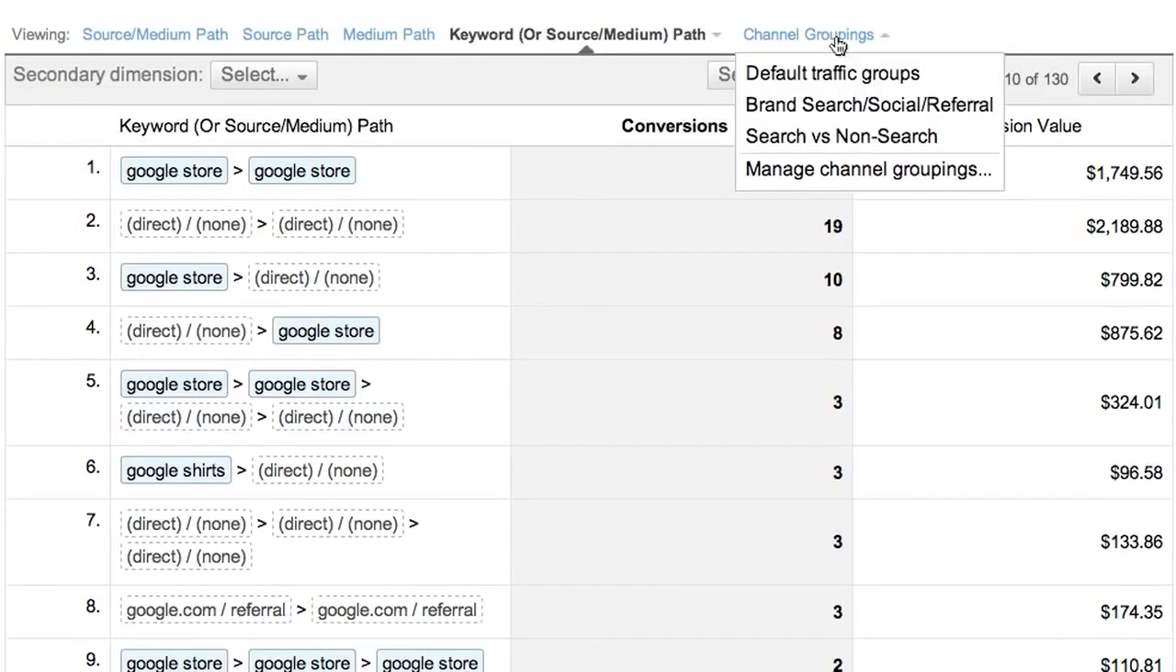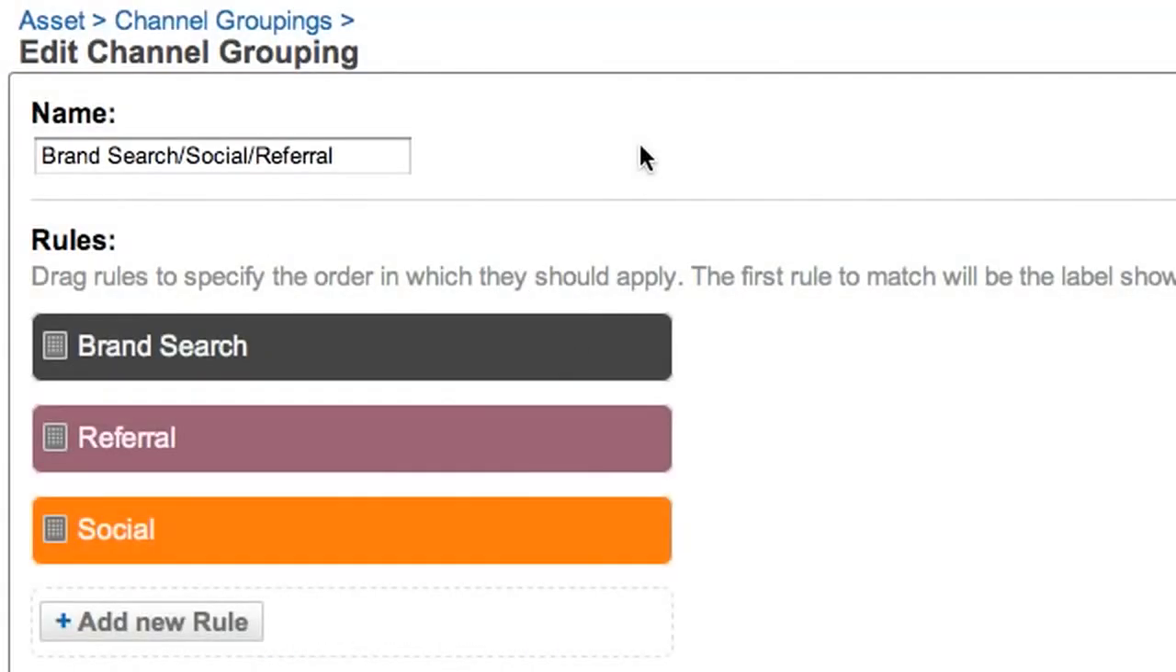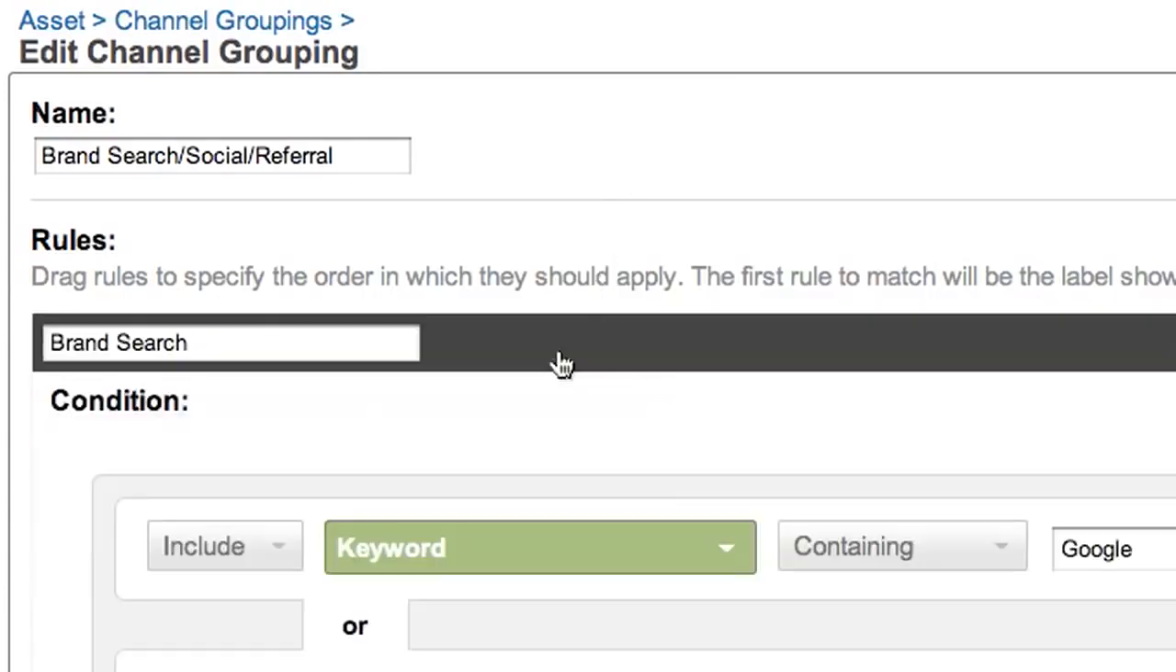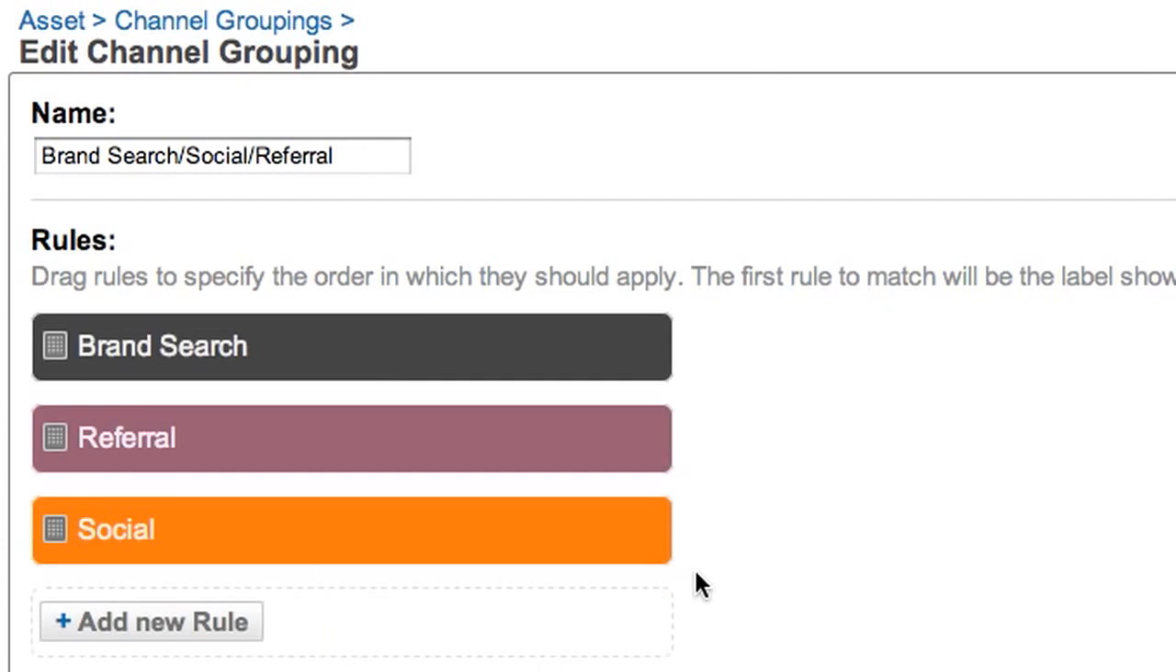With channel groupings, you can actually group and label channels in whatever way makes sense to you. For each channel grouping you want to create, you define a set of labels. This channel grouping has 3 labels: brand search, referral, and social. Since we're analyzing data for the online Google Store, the brand search label is defined as any keyword search with the word Google. And we've set up the other 2 labels to group together the channels we want.